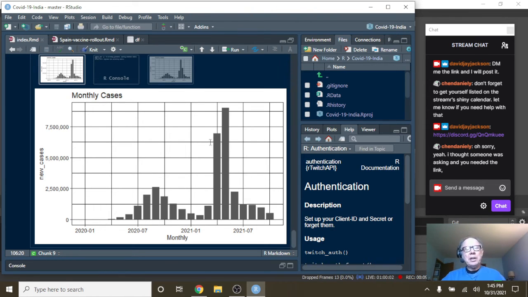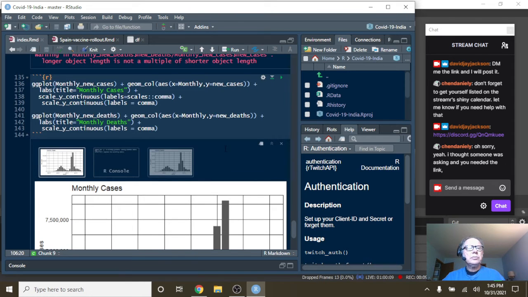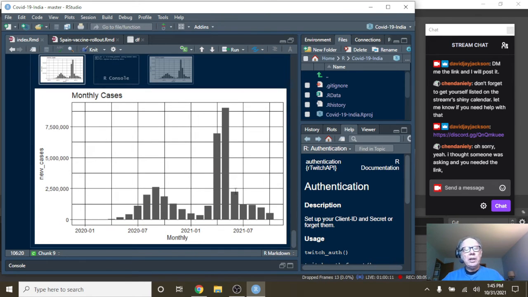But nonetheless, basic XY plots, basic ggplots. So anyway, again, you can see this huge drop in cases for monthly cases for India. Five months in a row now, COVID-19 cases are declining in India.